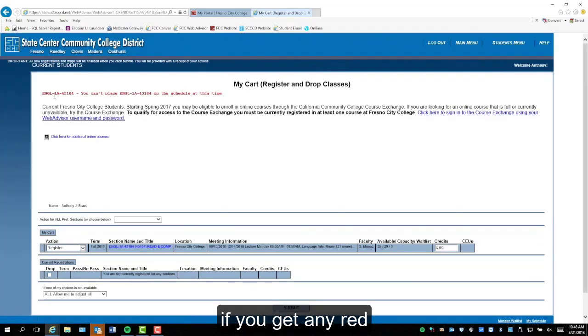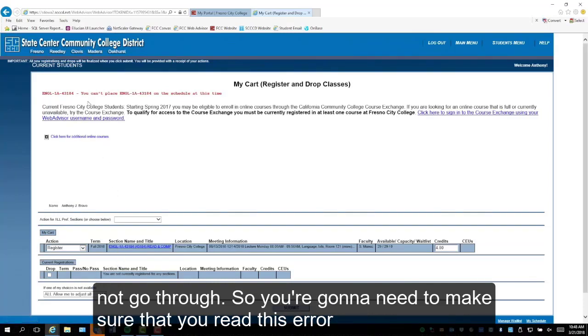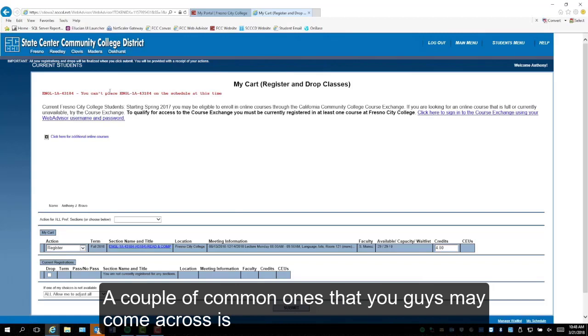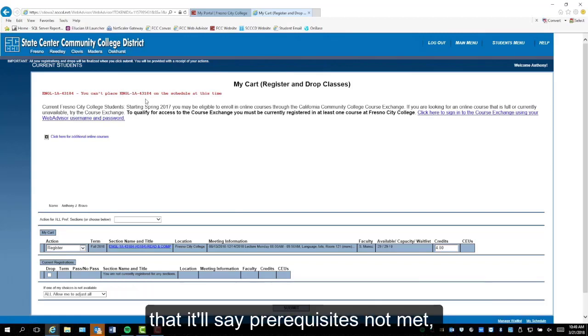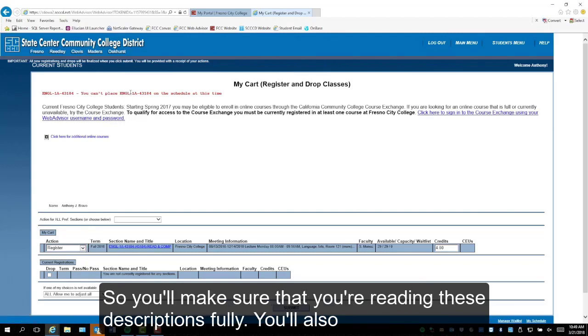So once you've selected whichever action you want to perform and you click submit, if you get any red error messages, that means that whatever actions you performed, they did not go through. So you're going to need to make sure that you read this error message and correct whatever it's asking you to correct. A couple of common ones that you guys may come across is that it'll say prerequisites not met. That means you have to take a class before you can register for that one. So you'll make sure that you're reading these descriptions fully.